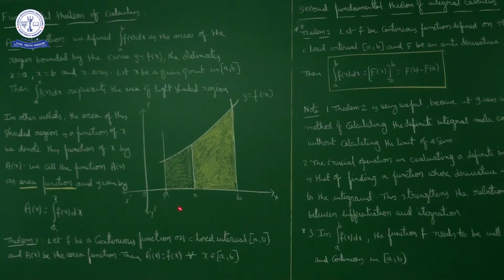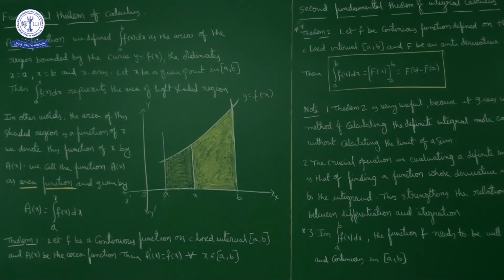If you consider any point x between a and b, then integral a to x f of x dx is the area of this part. As x moves this side, the area increases, and as x moves this side, the area decreases. In other words, the area of this shaded region is a function of x. We denote this by A of x. So how do we define A of x? As the area function, it is given by A of x equal to integral a to x f of x dx.